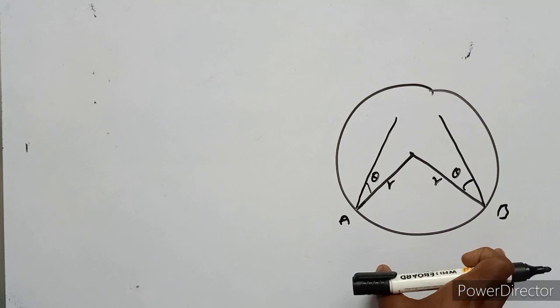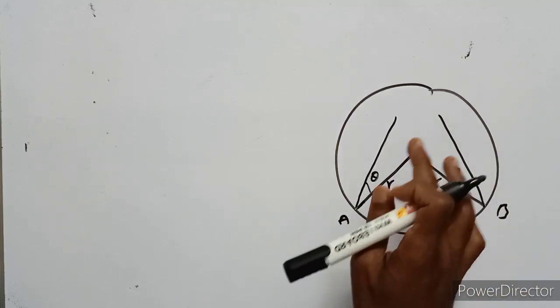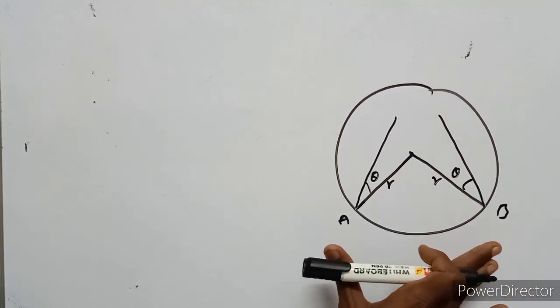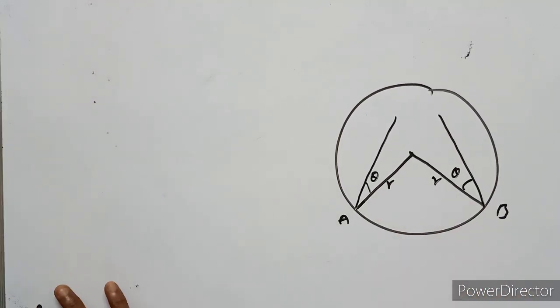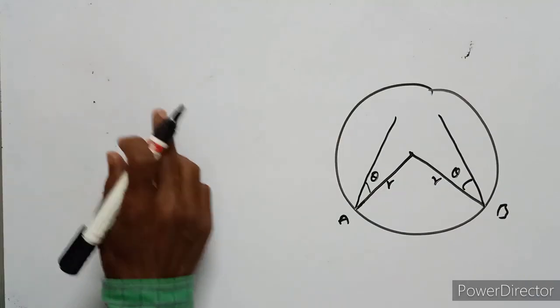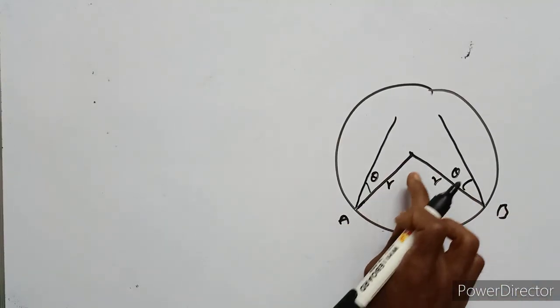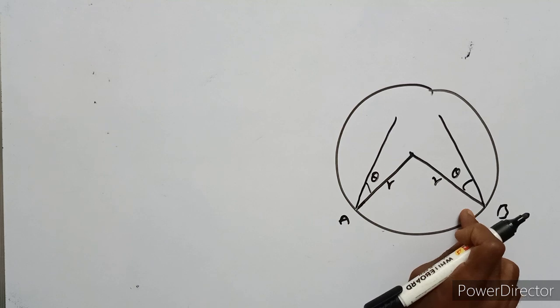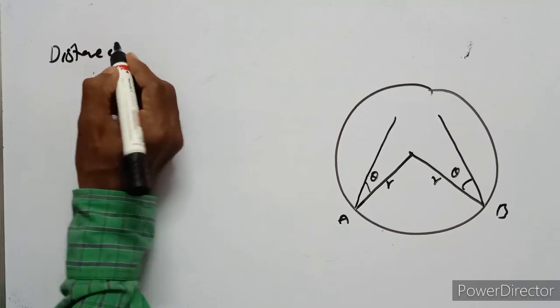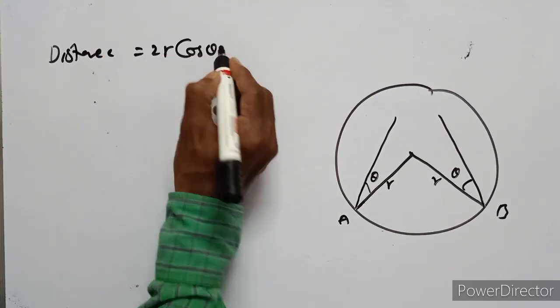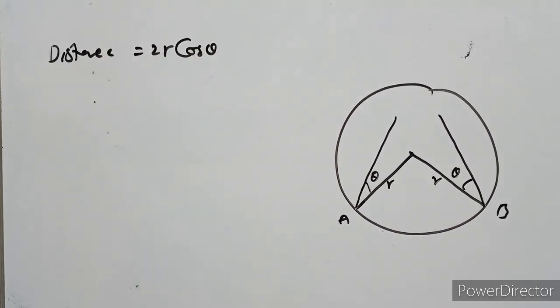We observe this diagram: the radiation undergoes repeated reflections in the spherical enclosure. The wave travels a distance 2r cos theta between successive reflections. So the distance the wave travels in the spherical enclosure is 2r cos theta. The number of reflections in 1 second is defined by the ratio of the velocity of the radiation to the distance the wave travels.